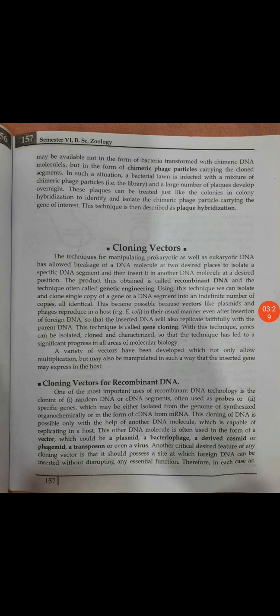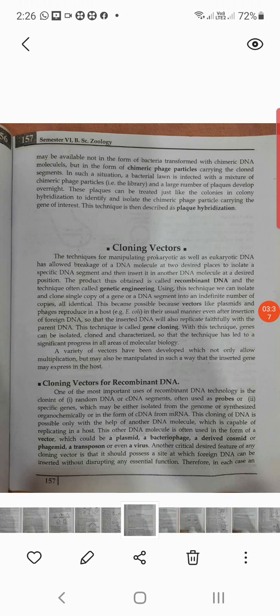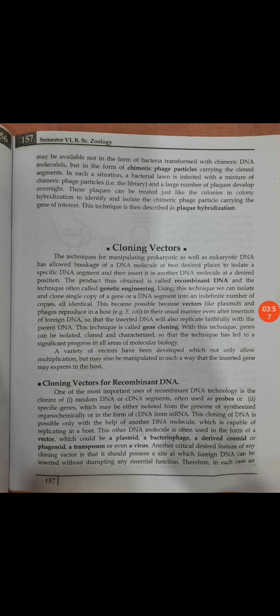Now, cloning vectors for recombinant DNA. Which are these cloning vectors? One of the most important uses of recombinant DNA technology is cloning random DNA, complementary DNA segments used as probes, or a specific gene which may either be isolated from the genome or synthesized organochemically, or in the form of cDNA from mRNA. This cloning of DNA is possible only with the help of another DNA molecule which is capable of replicating in a host, for example a plasmid.